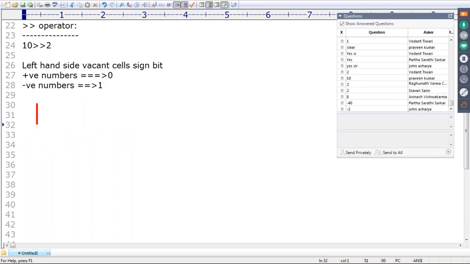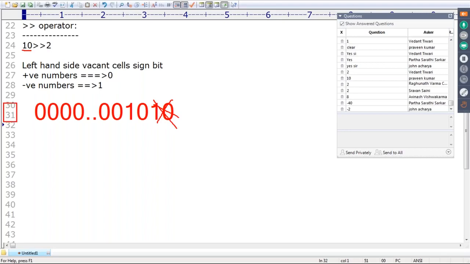0, 0, 0, 0, and so on, then 0, 0, 1, 0, 1, 0. This is my representation of 10. Now right shift 2. I want to move right by 2. If I move right shift 2, then the last 2 bits will be gone. On the left hand side, 2 vacant cells will be there because I moved to the right hand side. Now these left hand side cells we have to fill with the sign bit.